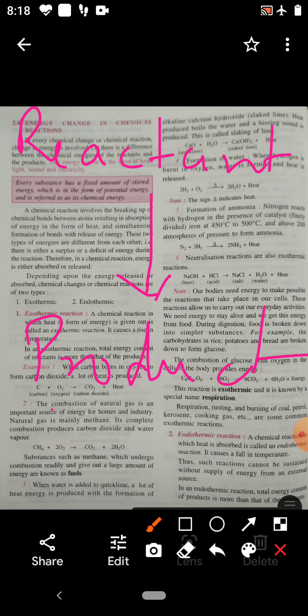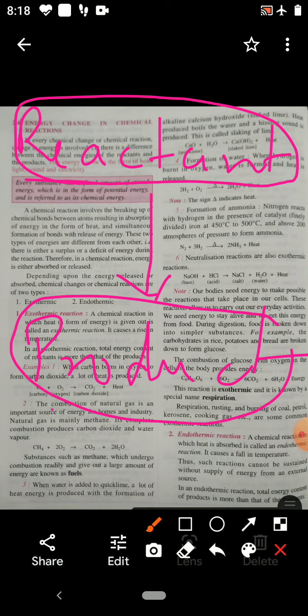Energy is involved. The reactants have a fixed amount of energy and products also have a fixed amount of energy. If the energy of the reactant is more in comparison to the product, then when there is the chemical reaction, energy is given out.